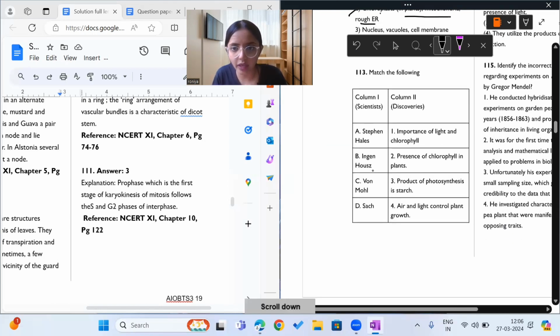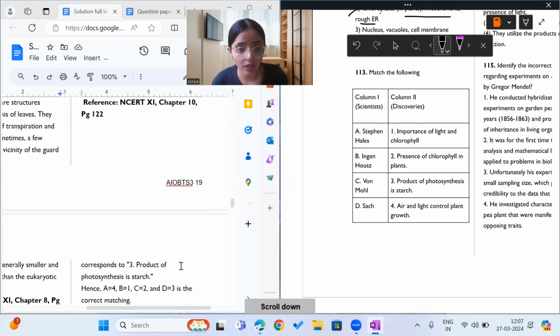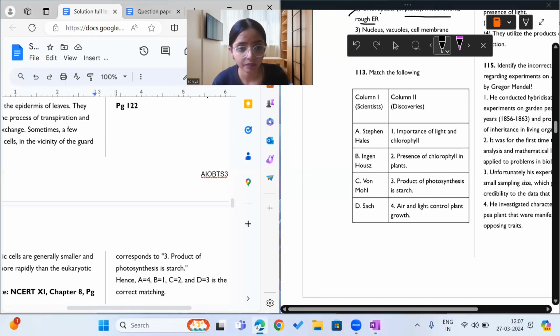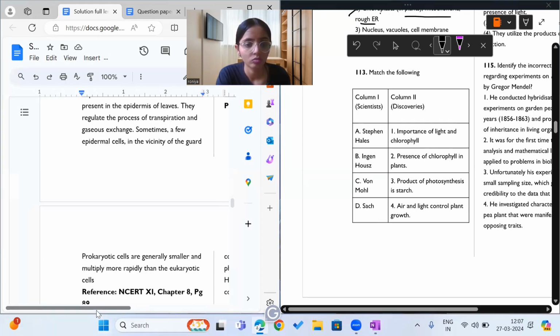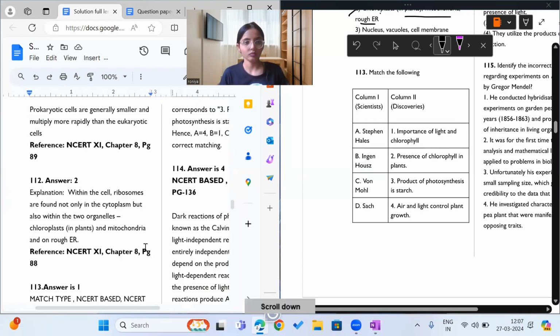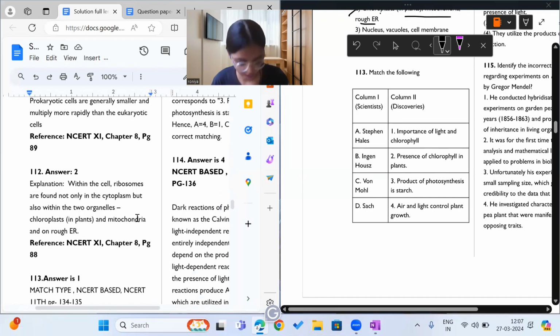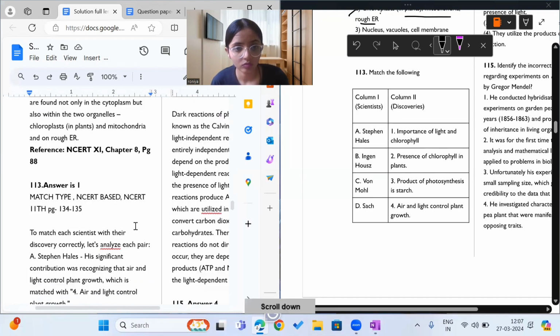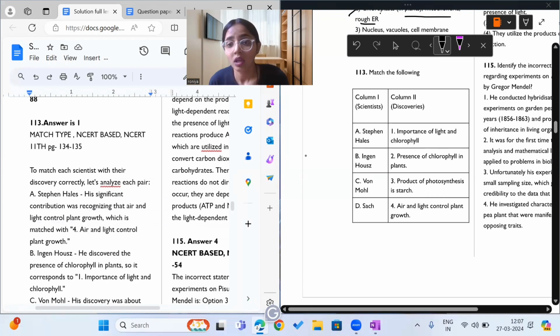Okay. Again, we have a match-the-following type of question. Here, what it is saying, let us see. It is saying, in the column, we have to match the name of the scientist with what they did.